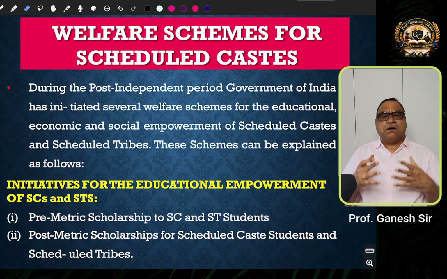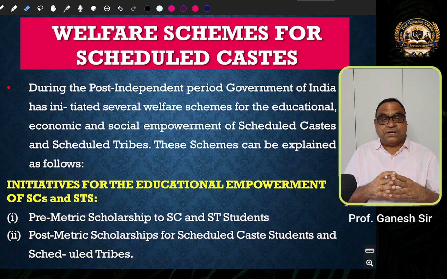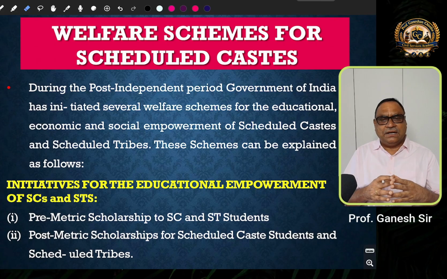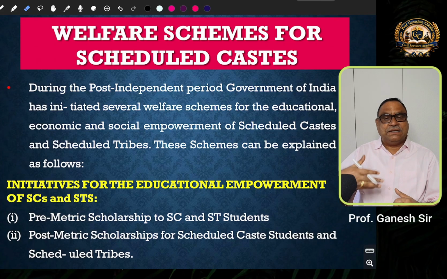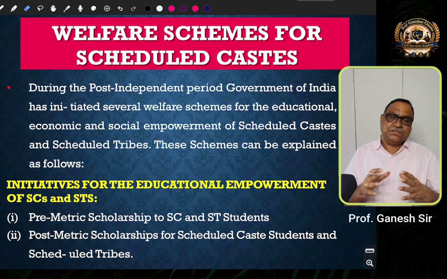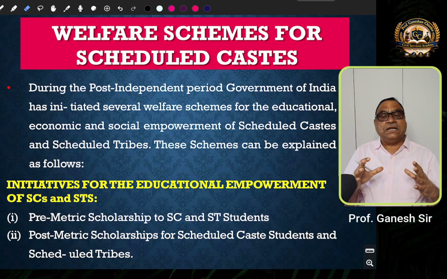So, mainly because of social discrimination, social exclusion, and marginalization, the majority of them are socially, economically, and politically backward. So, in order to bring them into the mainstream social life, the Government of India has initiated constitutional measures, legislative measures, and also legal measures.